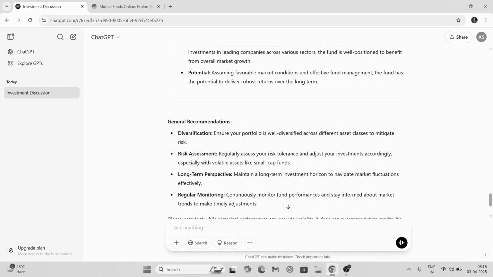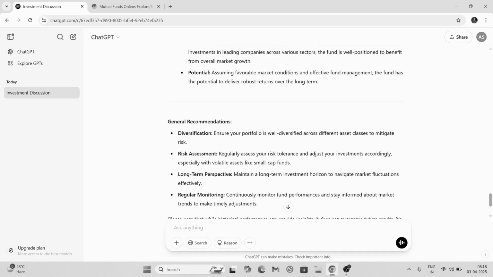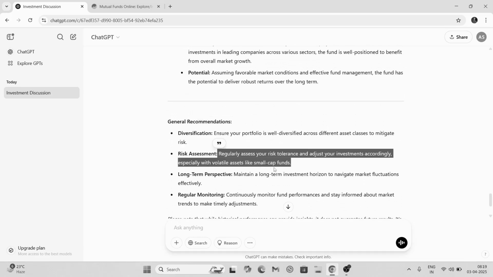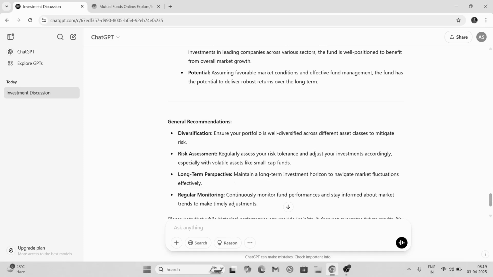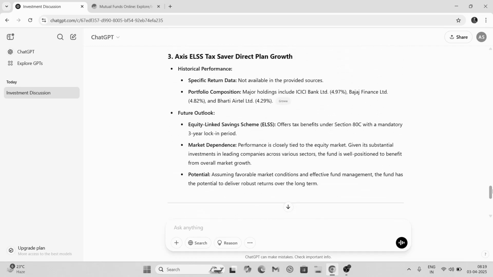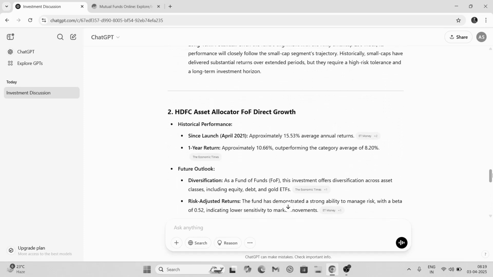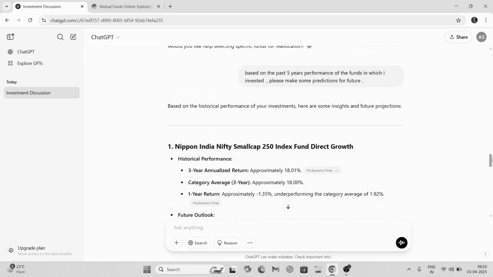Now see, it is giving me some general recommendations here. Ensure your portfolio is well diversified across different assets. Risk assessment: regularly assess your risk tolerance and adjust your investments regularly. Regular monitoring, long term perspective. So it is giving me advice based on these three mutual funds in which I have invested.